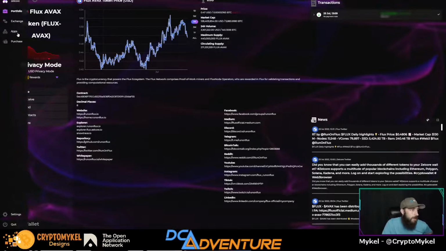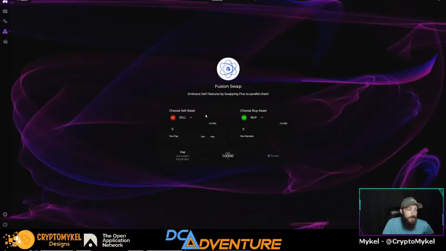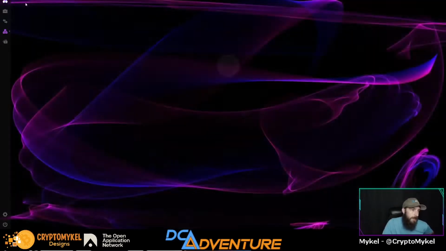Now, of course, like I said, there is no option to swap in Fusion as of currently. We could click here. As you can see, it's still not here, even though we have it in our wallet.